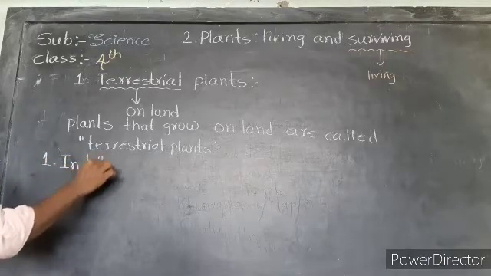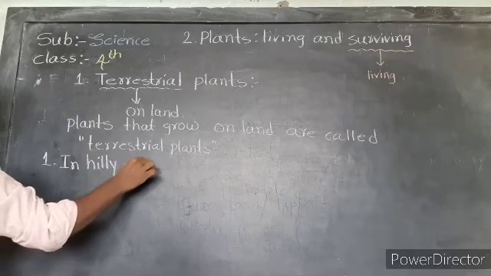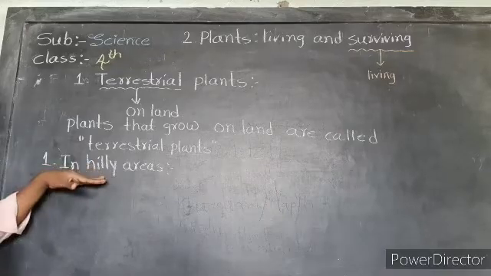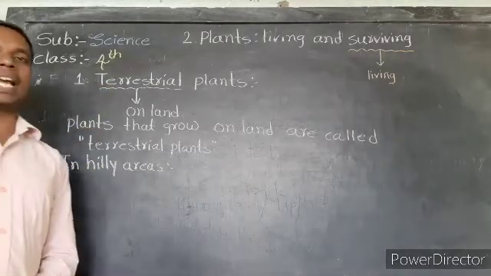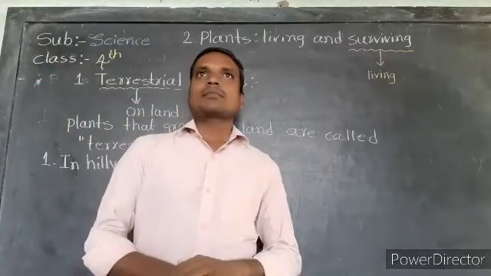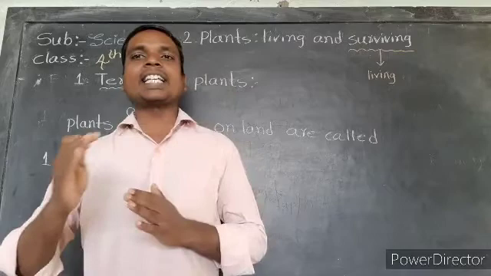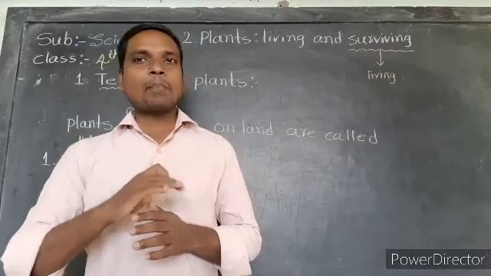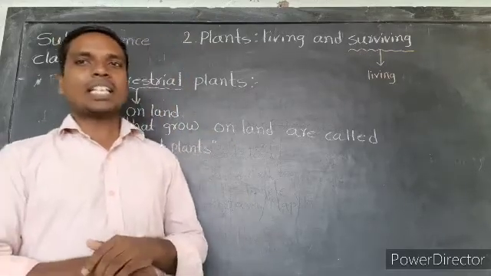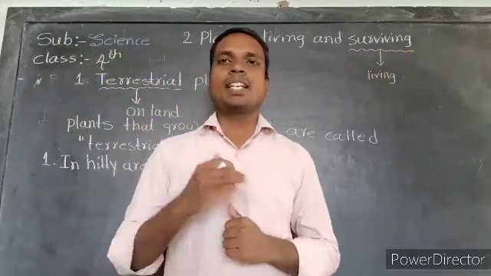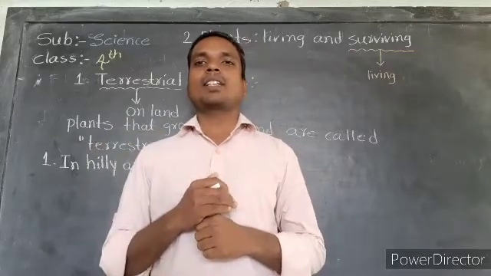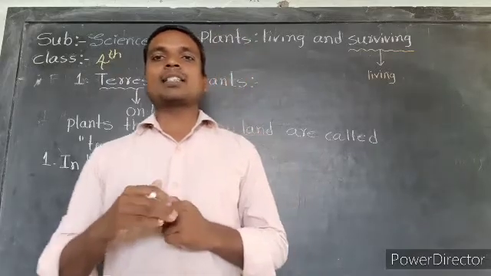Here in hilly areas, some plants are grown. Hilly areas means what? On the hills.